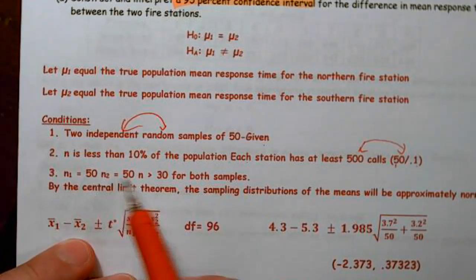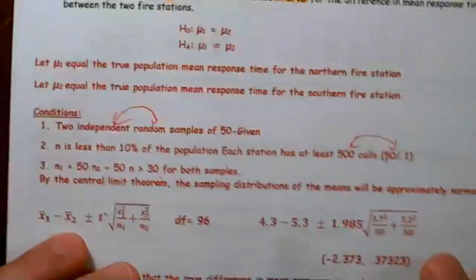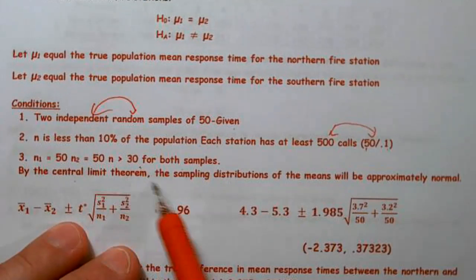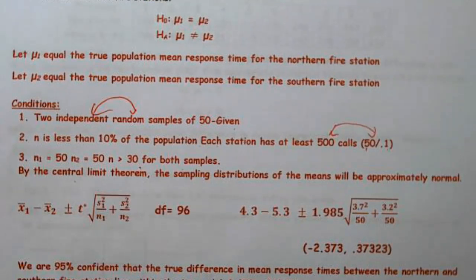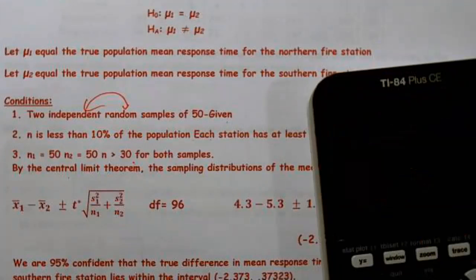N1 is 50, N2 is 50, so N is greater than 30 for both samples. That's really important because they didn't tell me the shape of the underlying distribution. And so I can now say it's normal by central limit theorem. And remember, both samples must be 30 or larger. For normality for a test of means, you have a couple different ways. The underlying distribution could be normal, in which case you're good. Normal by central limit theorem, which is what we have here, or they give you data and you'll have to graph it to see that it's not unreasonable to assume that it's normal. So one of those 3 will take care of that condition.